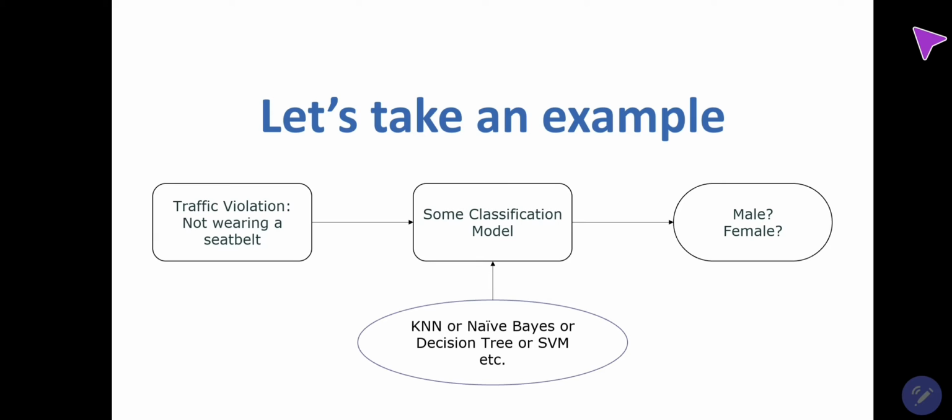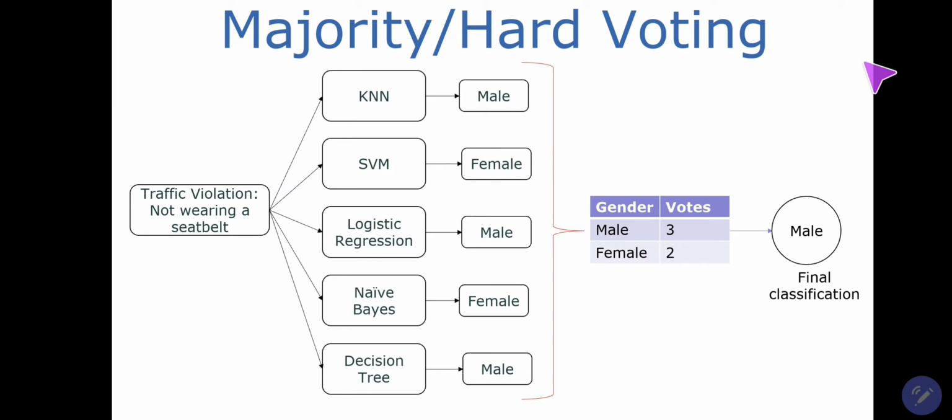We have some data set, we train our model on that, like any model, KNN, Naive Bayes, and then we have some new example, a new traffic rule violation, and the model predicts whether it's a male or a female who violated the law. It has good accuracy, but we can further improve it by using various models at the same time on the same situation. We use n models at the same time and we train them on a single training set. Then we pass some test example to those models and see what the results are.